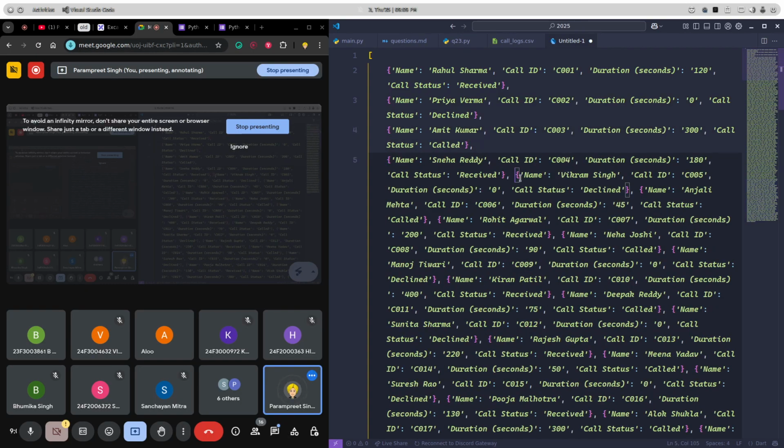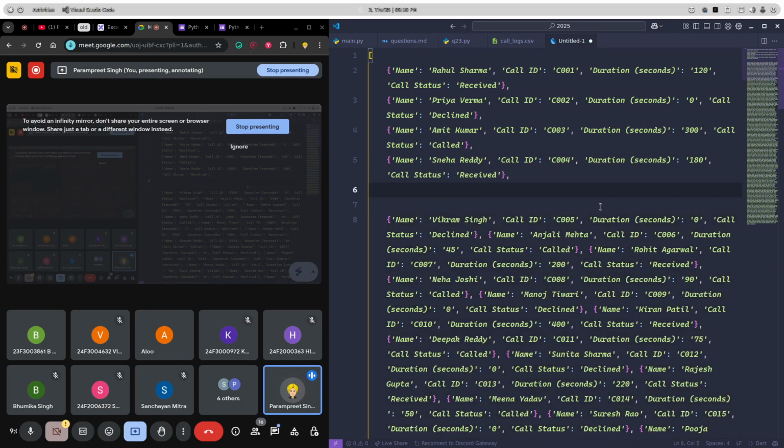Are you able to identify the data? Yeah, we are getting dictionary in list. Okay, this is a list of dictionaries, right? Is this clear to everyone? What about others? Okay, guys, please respond.